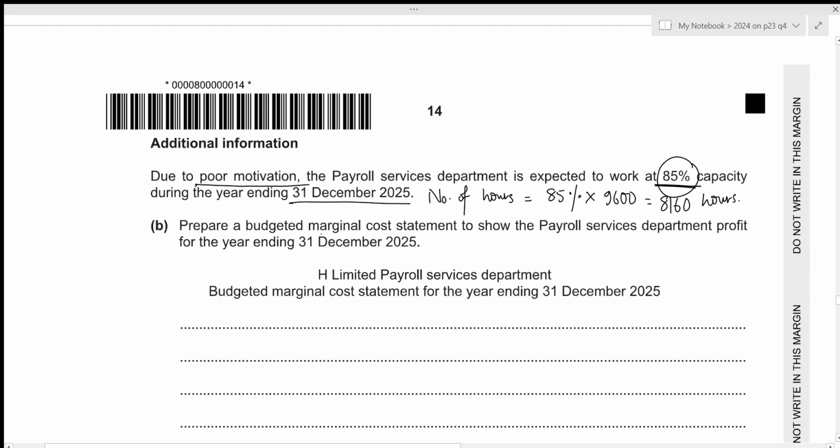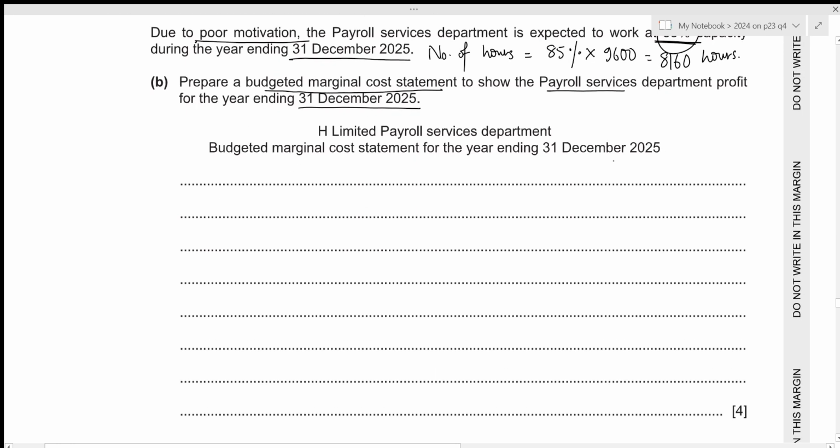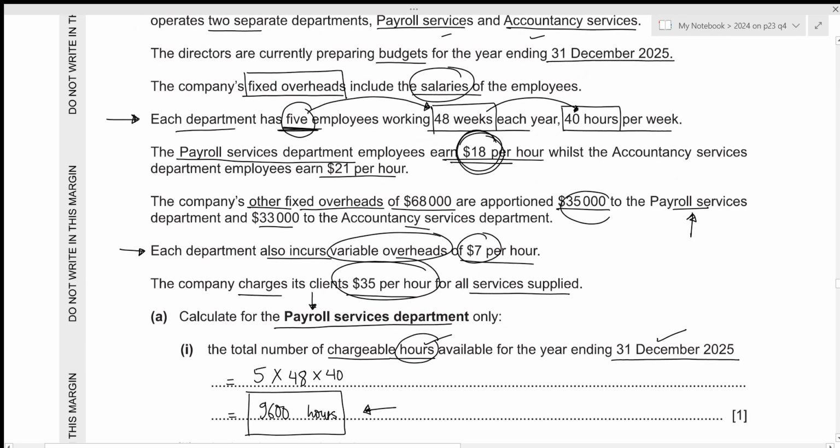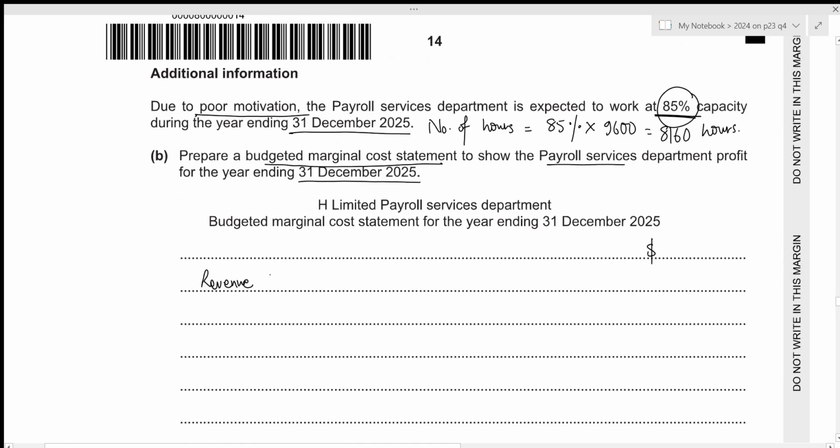Now we need to prepare a budgeted marginal cost statement to show the Payroll Services Department profit for the year ending 31st December 2025. Okay, so we just start with our revenue. And remember, in this case, there is no unit. So whatever values we work with will be per hour values. And we already have the selling price per hour, which is given right here, that's 35. So in order to figure out the total revenue, we just need to multiply the 35 rate per hour by the total number of hours, which we just calculated to be 8,160. This will give us the total revenue of 285,600.